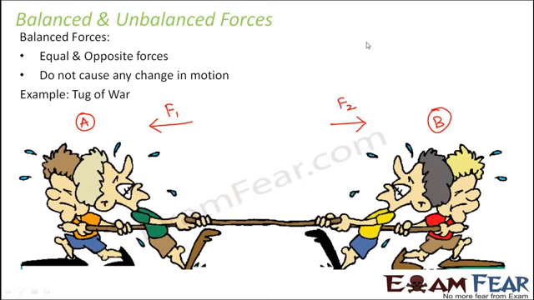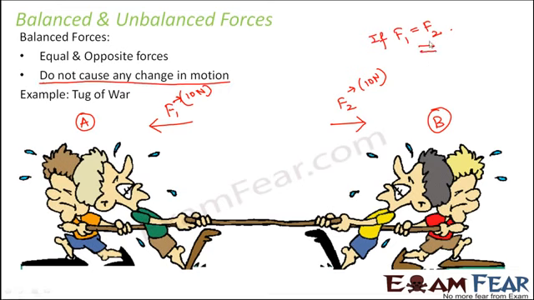Now if F1 is equal to F2, then what will happen? Because on this side they are pulling, and on this side they are pulling, with the same magnitude. So if on this side it is, let us say, 10 newtons, on this side it is also 10 newtons. If equal forces are acting in opposite directions, which side will the rope move? The rope will not move in any direction. It will remain at the same position. So there will be no change in motion. So if F1 is equal to F2, there is no change in motion.